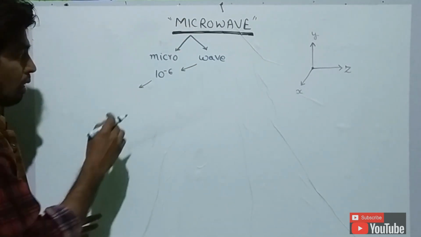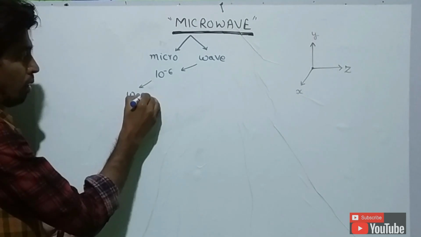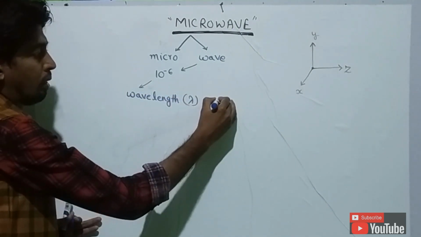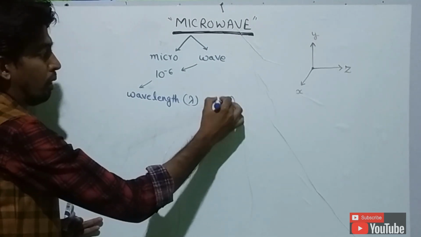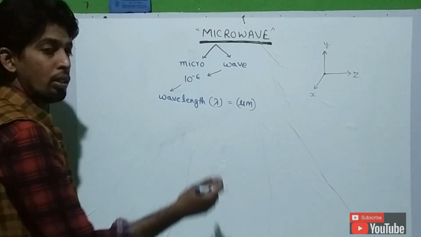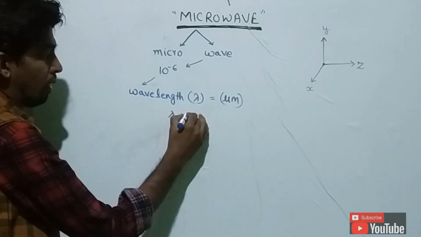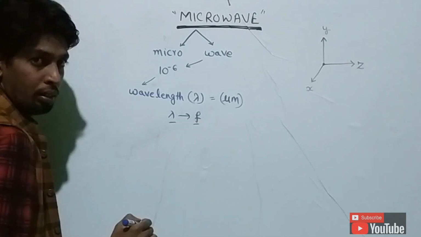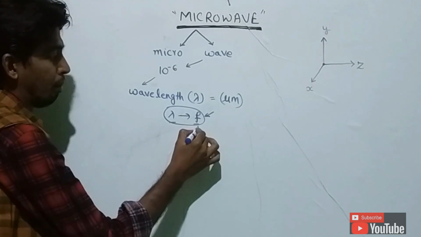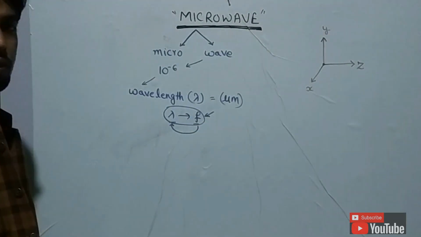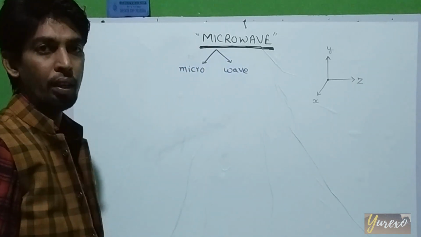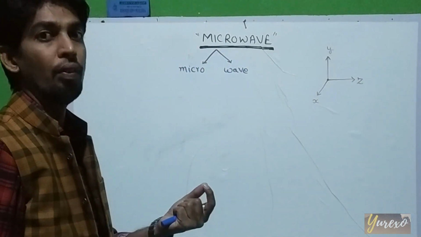The name suggests the wavelength. If the wavelength lambda is in the micrometers range, then we can say that this is called microwave. As you know, the wavelength and frequency have some relation. According to this relation, the frequency can be given for some wavelength. So the microwave can be defined as the wave which is in the micrometer wavelength.